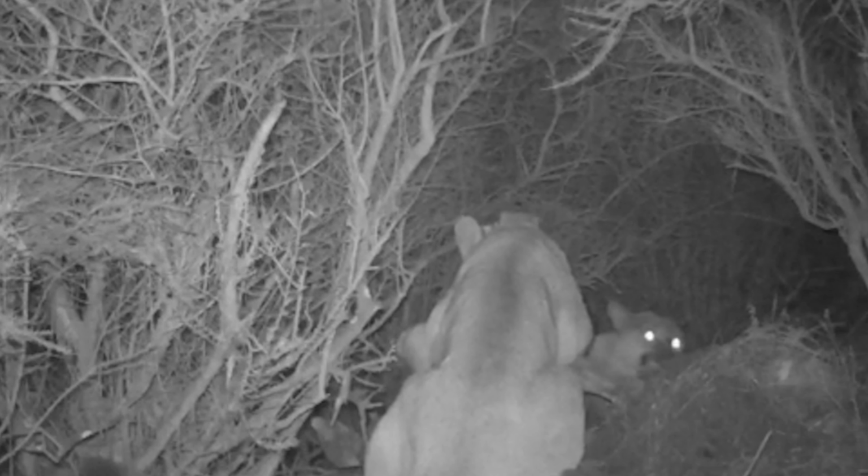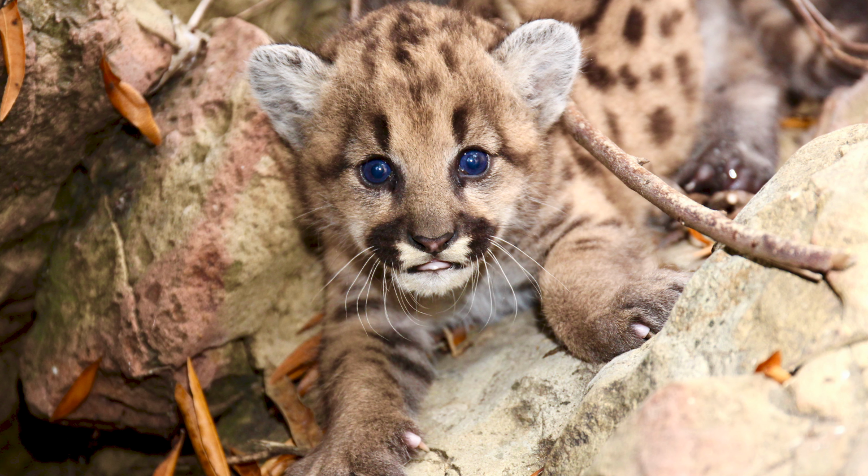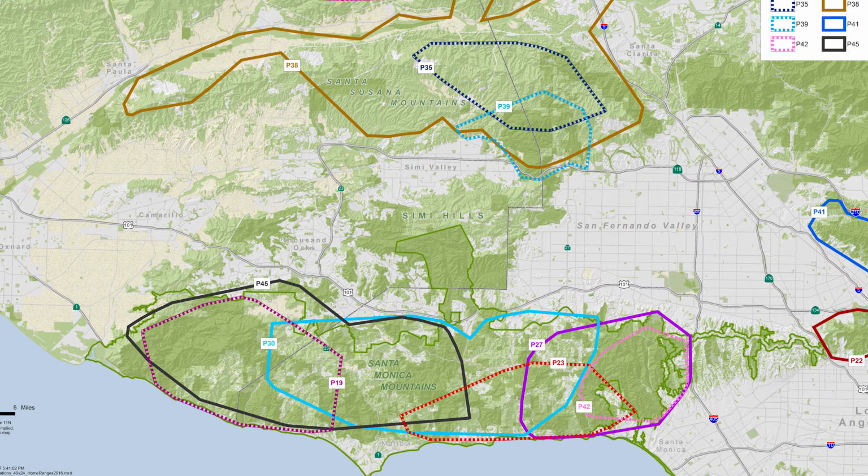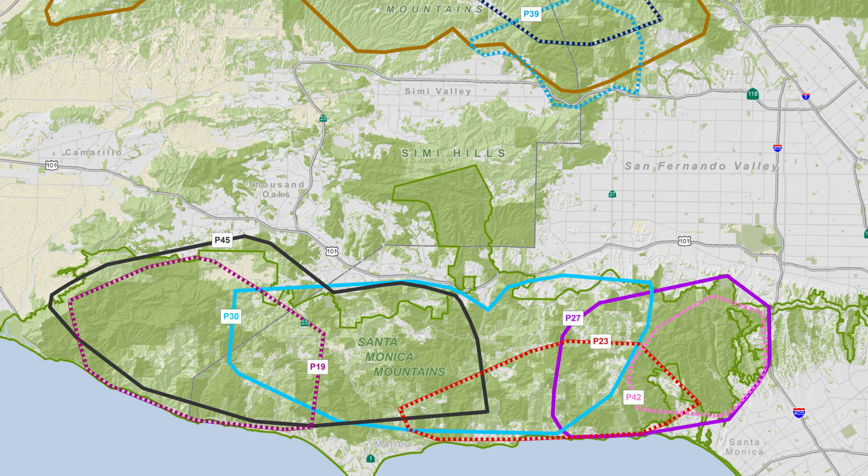Successful dispersal contributes to higher genetic diversity in two ways. First, and most importantly, when dispersers come into a population from a different one, they can bring added genetic diversity if those populations are genetically differentiated. The other way is by reducing opportunities for relatives to breed with one another, which can occur in areas where mountain lion populations become isolated by roads and development, and dispersal is frustrated.